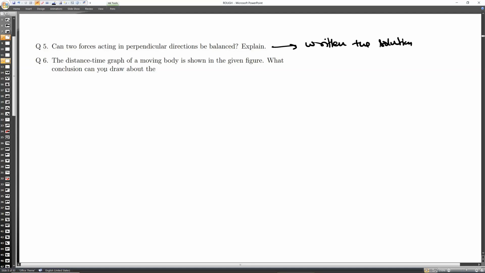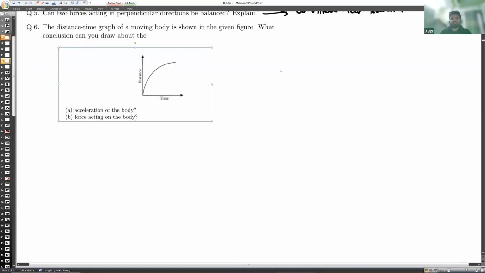Next, the distance time graph of a moving body is shown in the figure. What conclusions can you draw about the, just a minute, we have not taken the whole question. So tell me, what is said here?